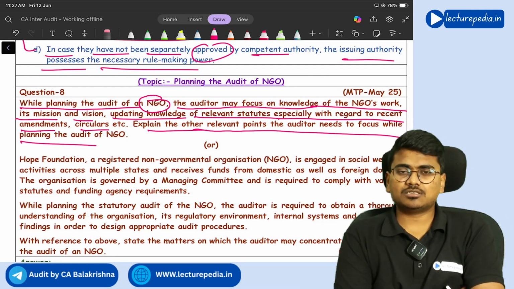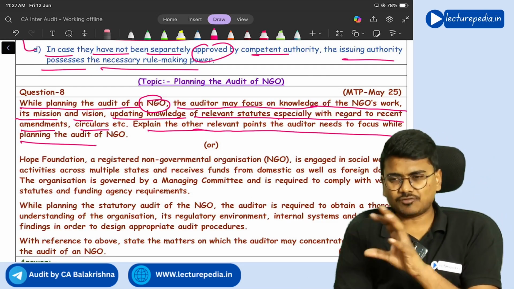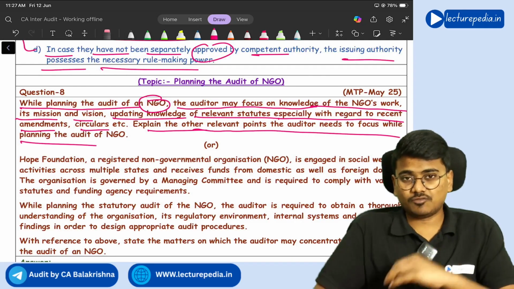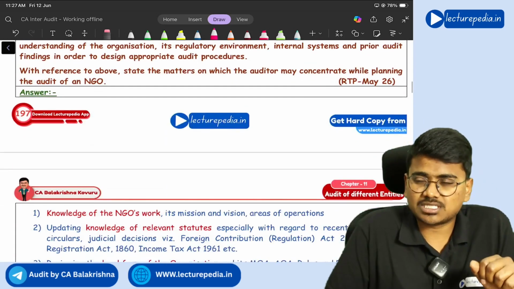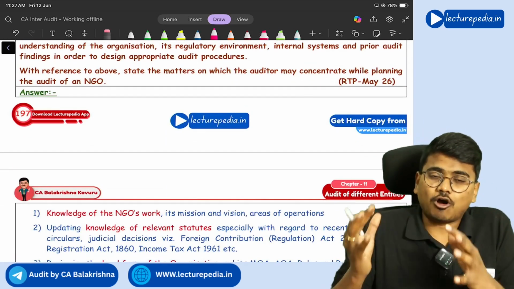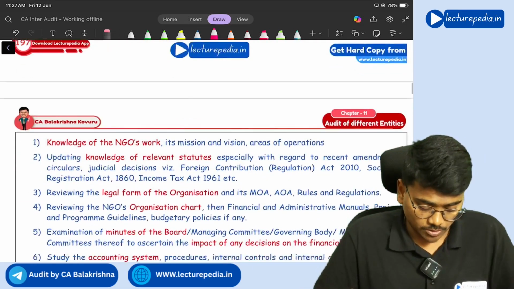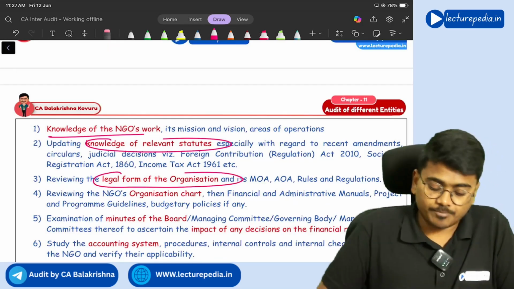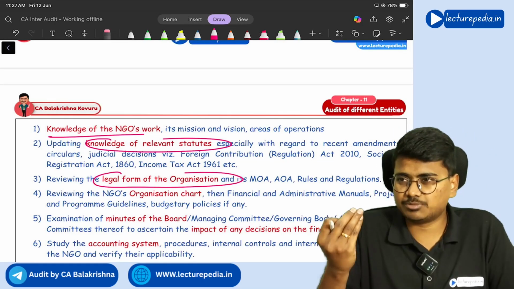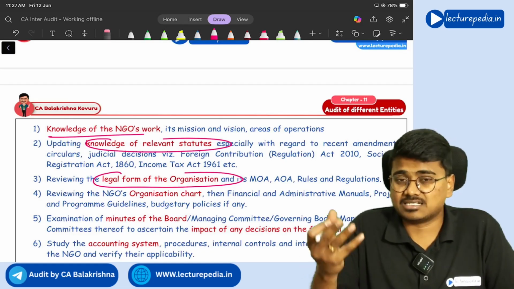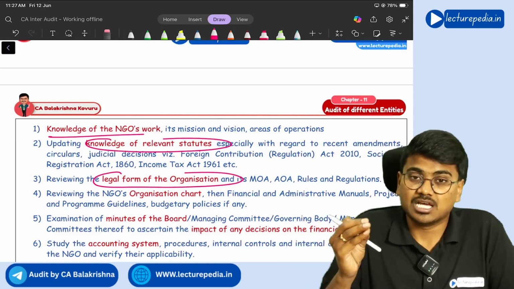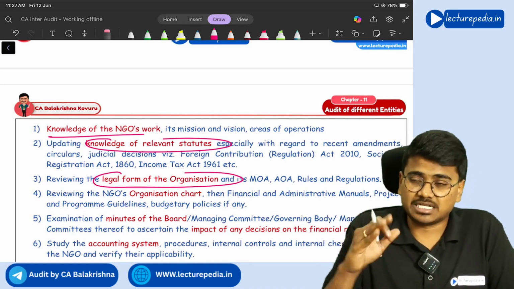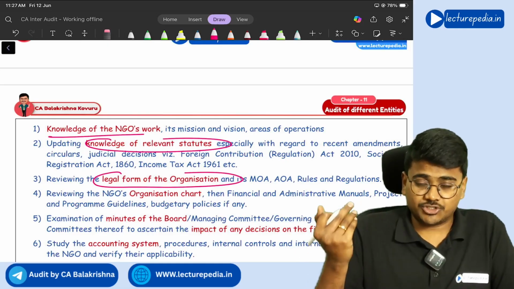First of all, the auditor should obtain an understanding of the nature of activities that this NGO is doing. Next, the auditor should also obtain an understanding of laws and regulations that are applicable to this NGO, and the legal form of this particular NGO. So knowledge of the NGO, knowledge of relevant statutes, and the legal form of the organization, that means whether it has been incorporated as a society, trust, or section 8 company. Based on that, you have to check the relevant documents. If it is a section 8 company, MOA and AOA; if it is a society, the charter will be there. Like that you have to check, right?